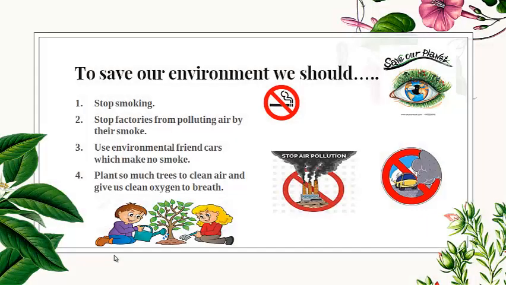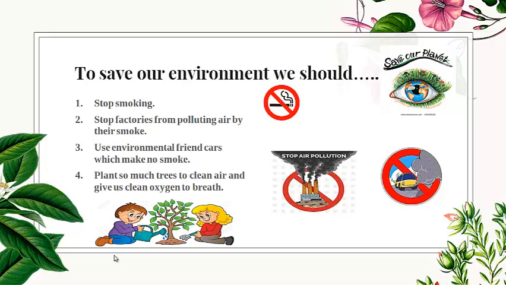What should we do? Number 1, we should stop smoking and ask others to stop smoking. Stop factories from polluting air by their smoke. We can ask factories to put filters to filter that bad smoke which comes out from the factory. We can use environmentally friendly cars which make no smoke, or at least ask the drivers to fix their cars to not pollute our air. And we can also do carpooling. If I'm going to school and some of you are living next to me, I can take him in my car. So we'll go out in one car, not 2 cars, to pollute the air.